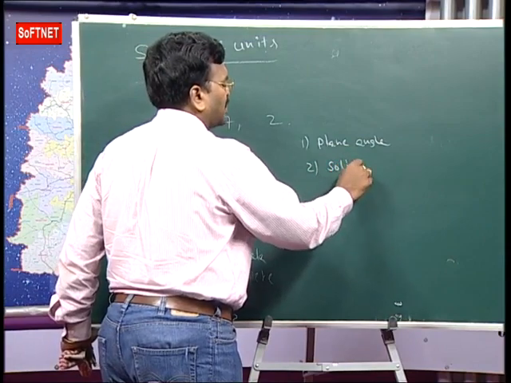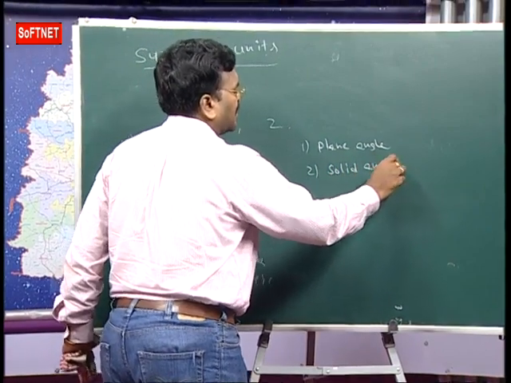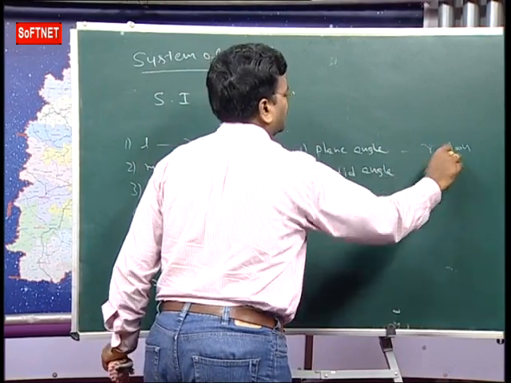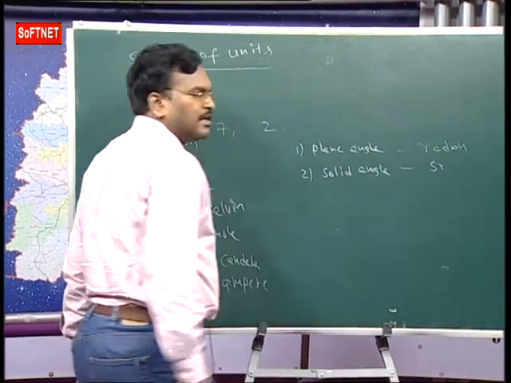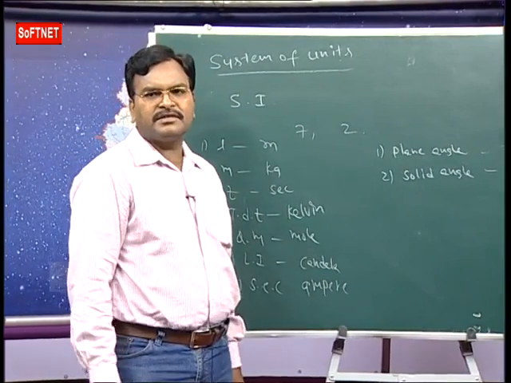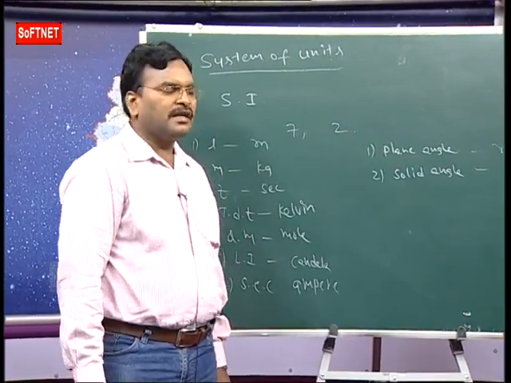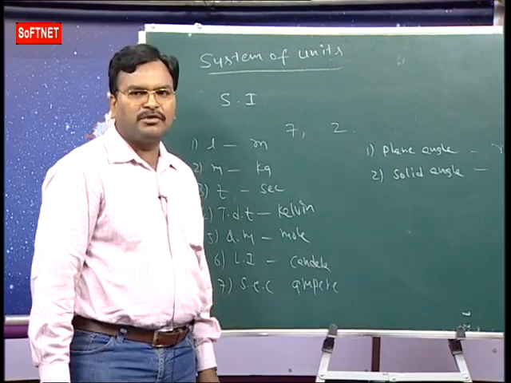Now what is the unit of plane angle? The unit of plane angle is radian. Solid angle is steradian. Now this chapter, measurements, is very important in physics. So anyhow, these units are very important.